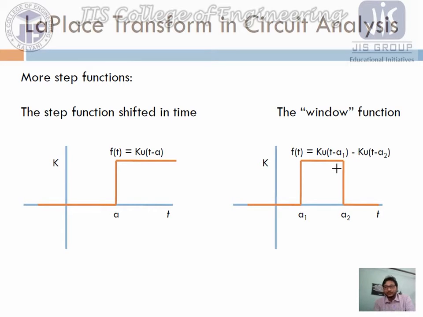Suppose just try to imagine this one. Imagine the signal has started at the a1 point and it continues. So if we write the same thing, I'm doing this over here. If the signal is going over here, suppose it started at the a1 point, so obviously we can modify this signal as f of t equals k u of t minus a1, no problem at all, t minus a1, that we have written.